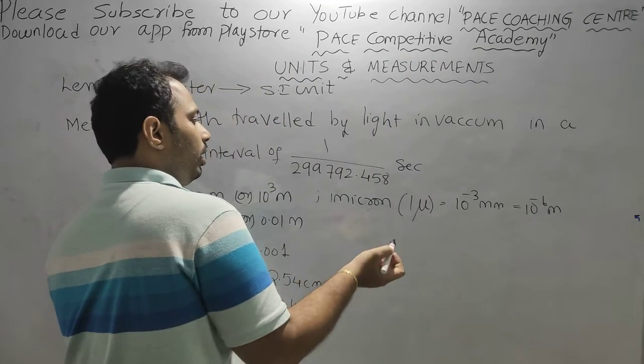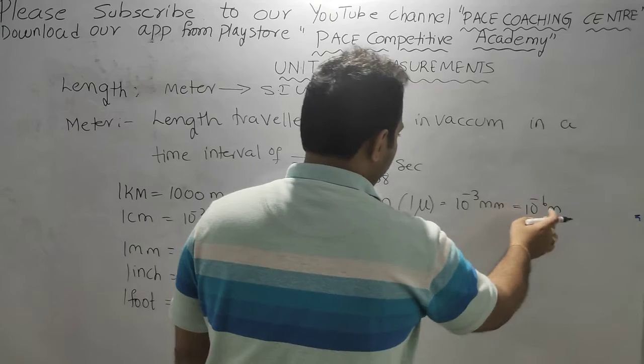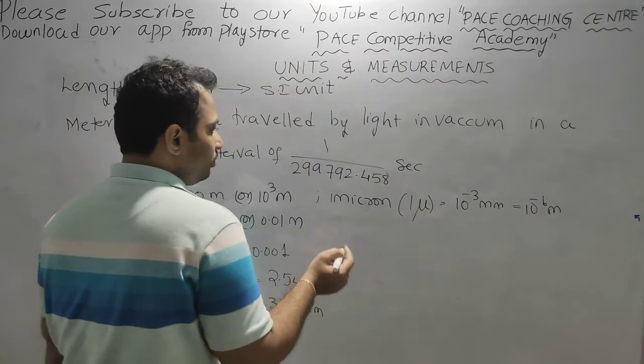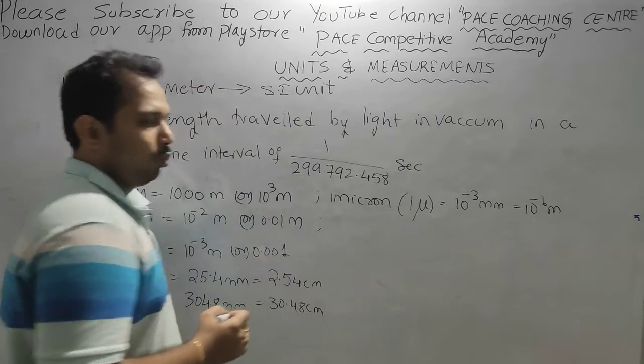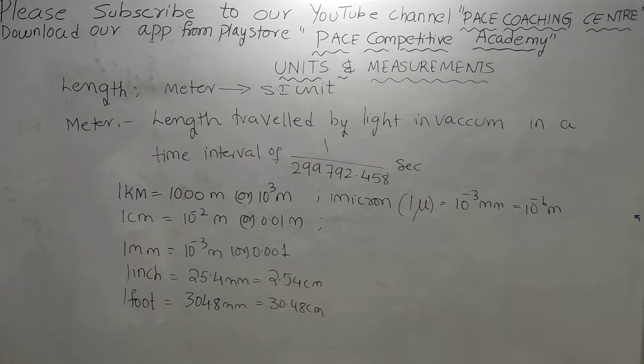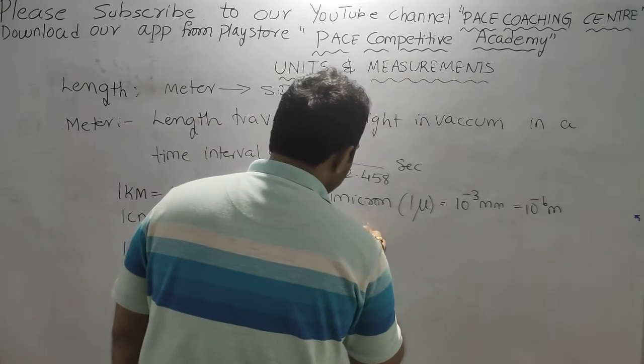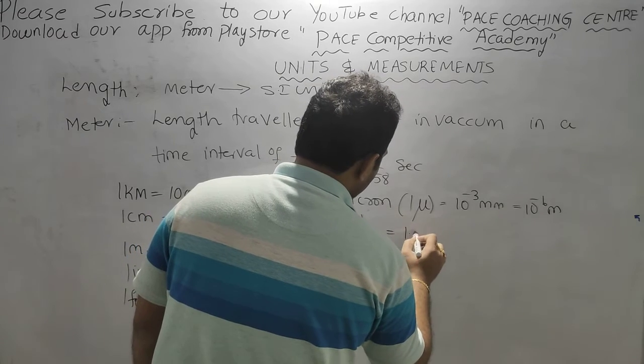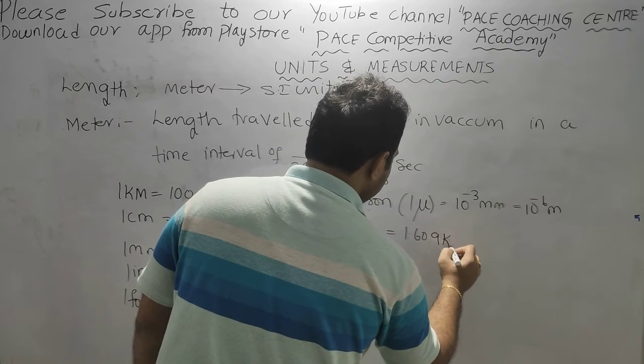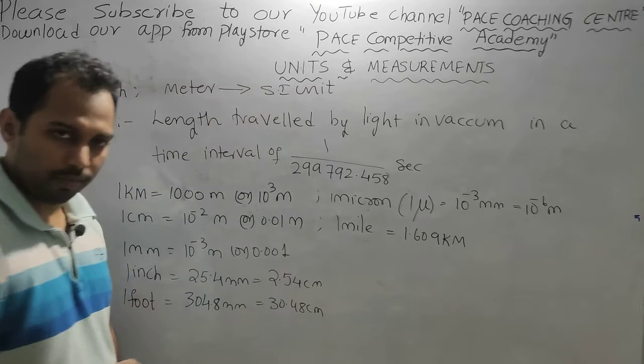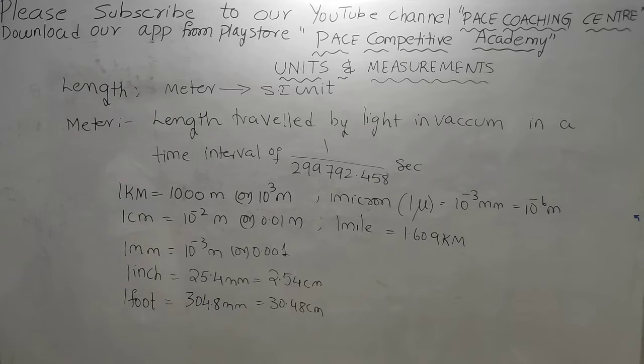So we can represent it in mm or in meter also. And 1 mile is equal to 1.609 kilometer. All these values are important. You need to learn them by heart, because anyways you will find them in options. So if you learn it by heart, at least approximately, you can easily guess the answers.